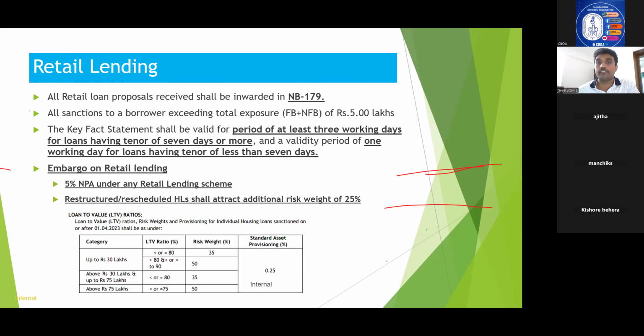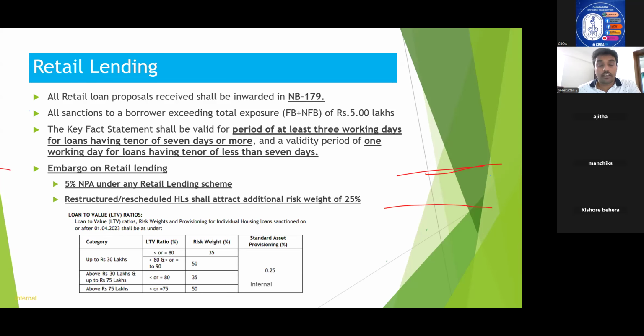If the circle head feels that this particular branch's embargo needs to be lifted because there may be some particular reasons because of which the branch is having such huge NPA, a circle head can provide a waiver for embargo on a quarterly basis.